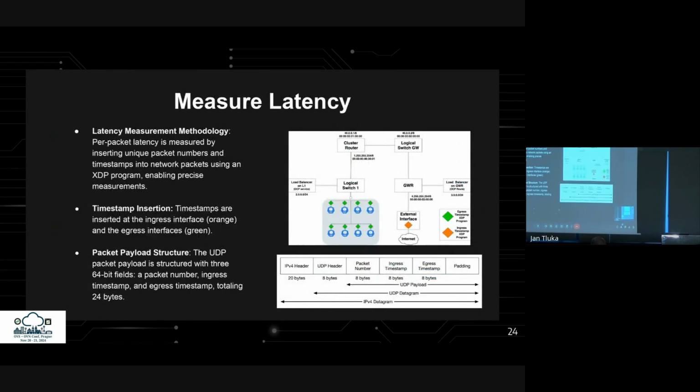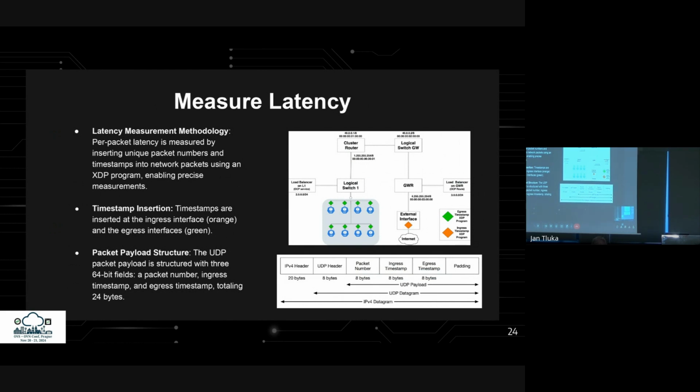To measure the latency of OVS, we insert unique packet numbers and timestamps at the ingress and egress of the cluster. These points, shown in orange and green in the figure on the right, are where we use an XDP program to modify the network packets to track how long each packet takes to travel through the system.